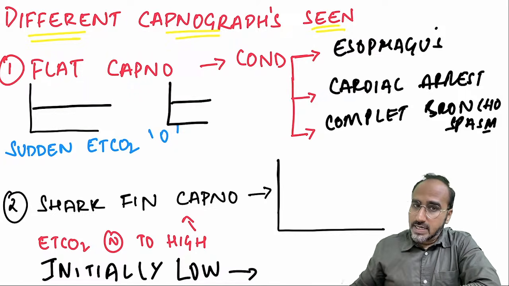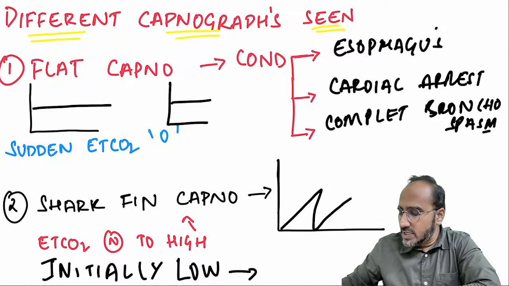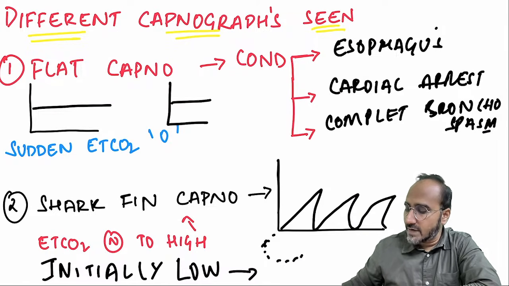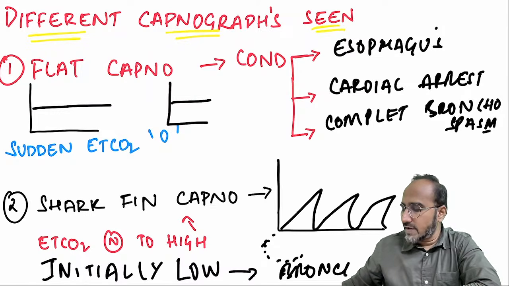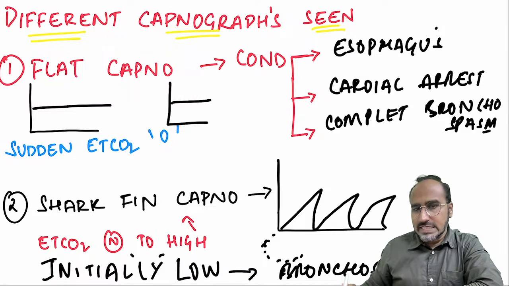That is flat line. Next, if you see a shark fin pattern of capnograph, just look over here. Shark fin pattern means what? After intubation, you see this kind of capnograph developing. What does this mean, guys? This looks like shark fin. Okay, shark fin capnography is seen in bronchospasm. When the patient is having bronchospasm, the ETCO2 value might be normal to high in this case.